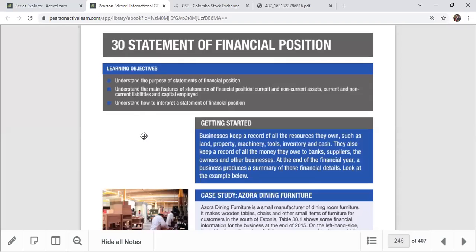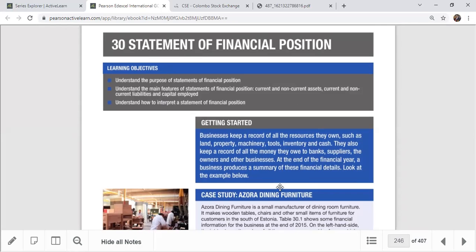You're going to understand the purpose of the SOFP, and the main features of the statement of financial position, like what are current assets, non-current assets, current liabilities, non-current liabilities, and capital employed. And we're going to learn how to interpret the SOFP. Right. Look at this case study.